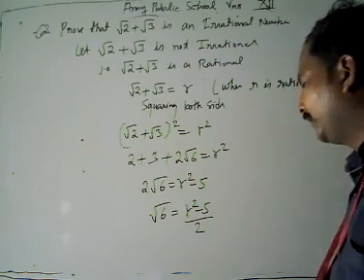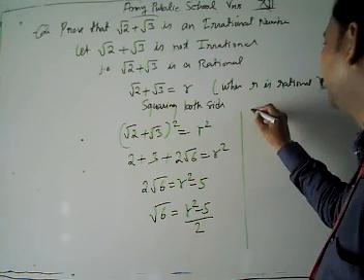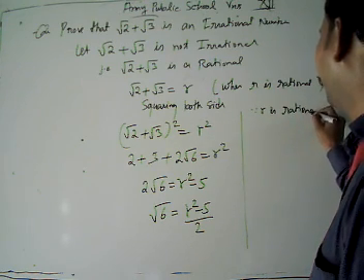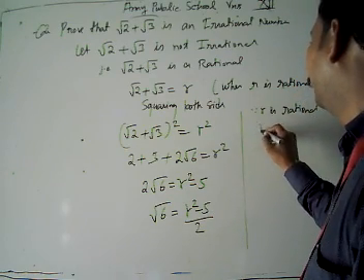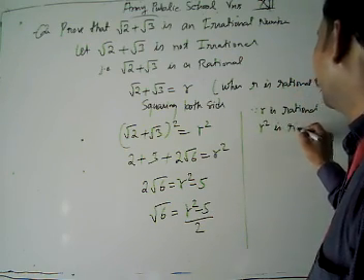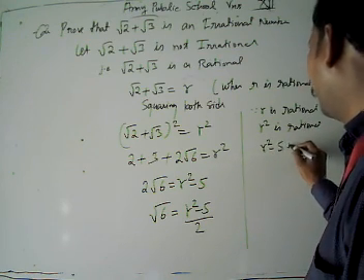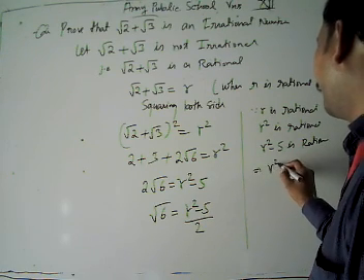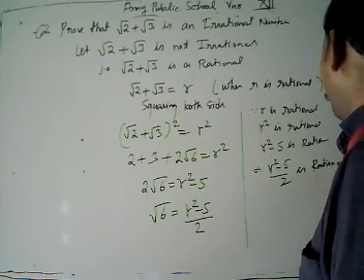R square minus 5 by 2. Now look, since our R is rational, then R square is rational, then R square minus 5 is rational. This implies R square minus 5 by 2 is also rational, because we know that